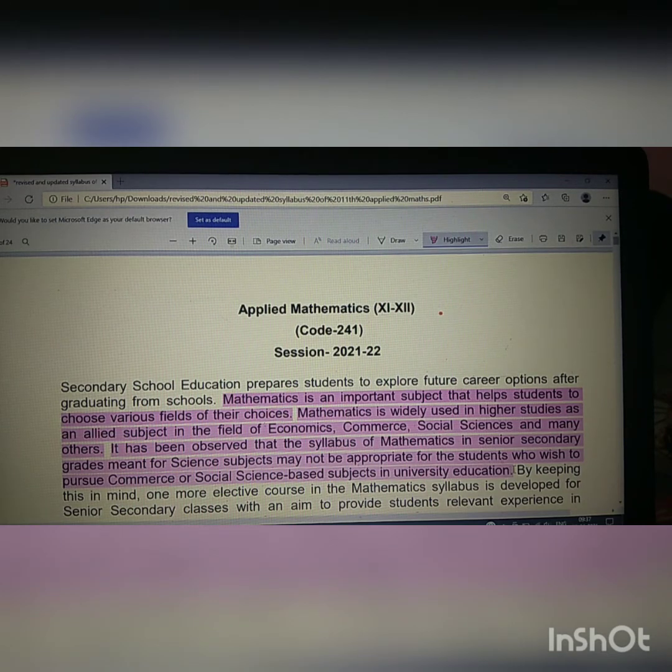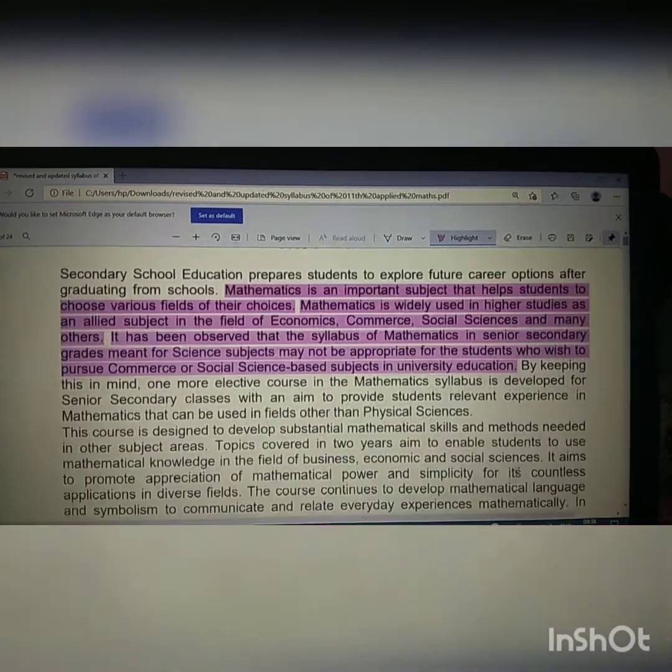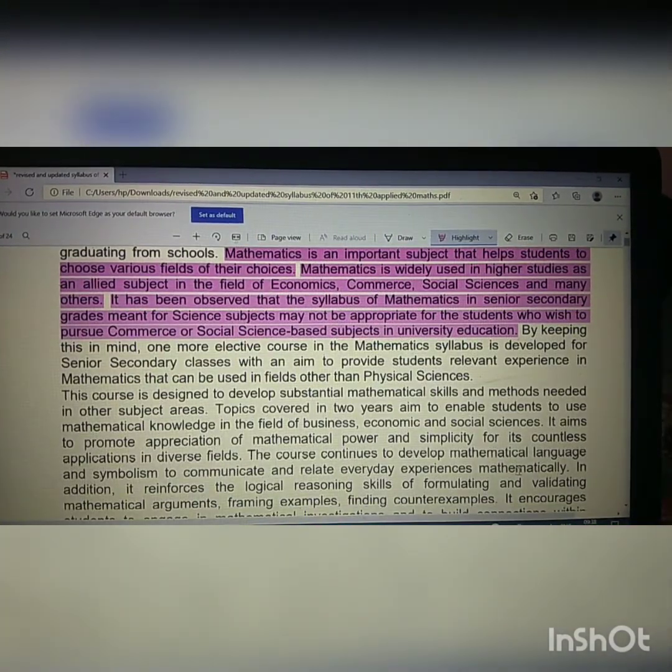CBSE has devised a new branch, a new aspect of mathematics called applied mathematics, where we can study only the application of mathematics in different subjects, like how to use it in financial problems and in other problems which are not related to the science subjects. So that is why CBSE has given us a more relevant applied branch of mathematics, which is somewhat different from the maths used in the physical sciences.